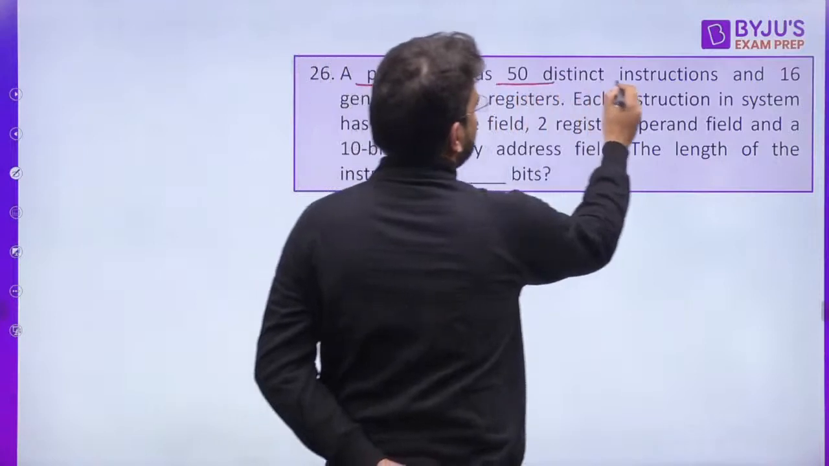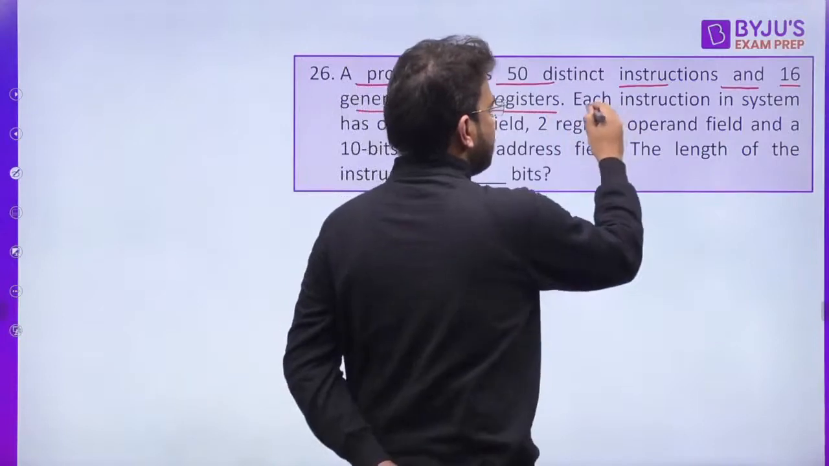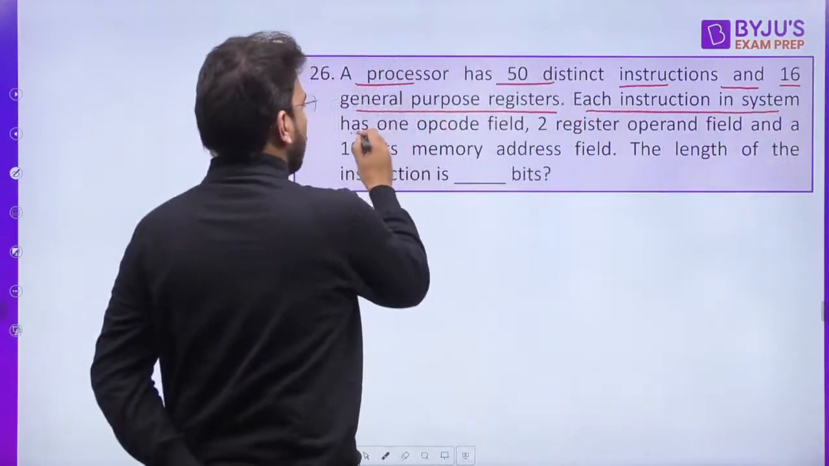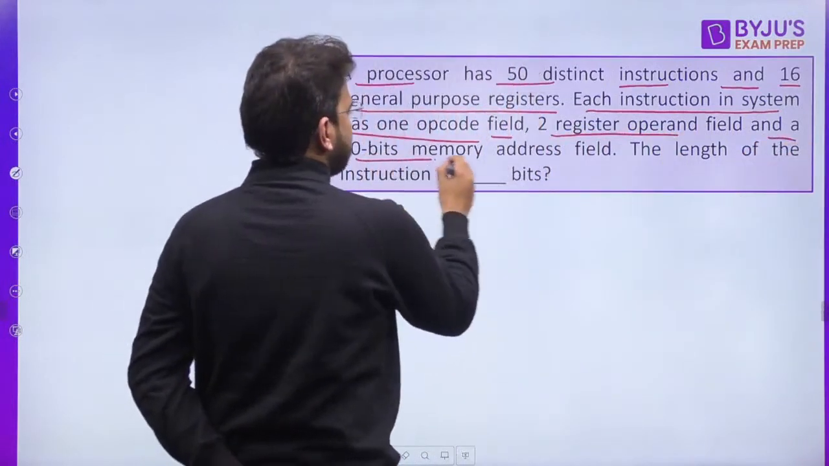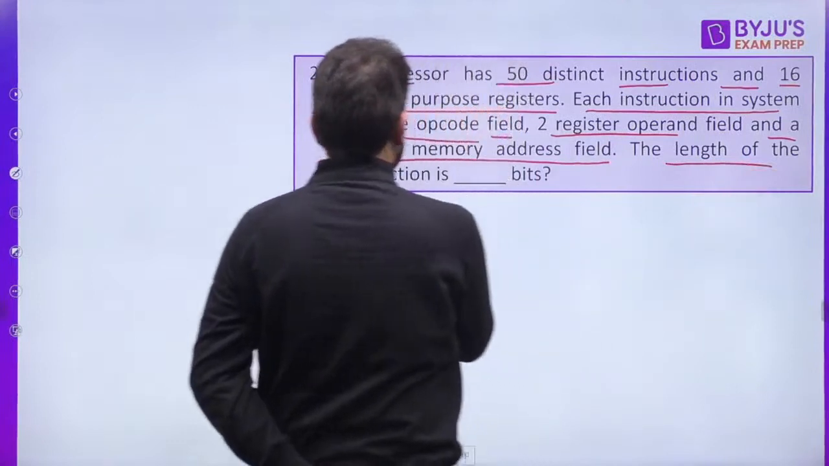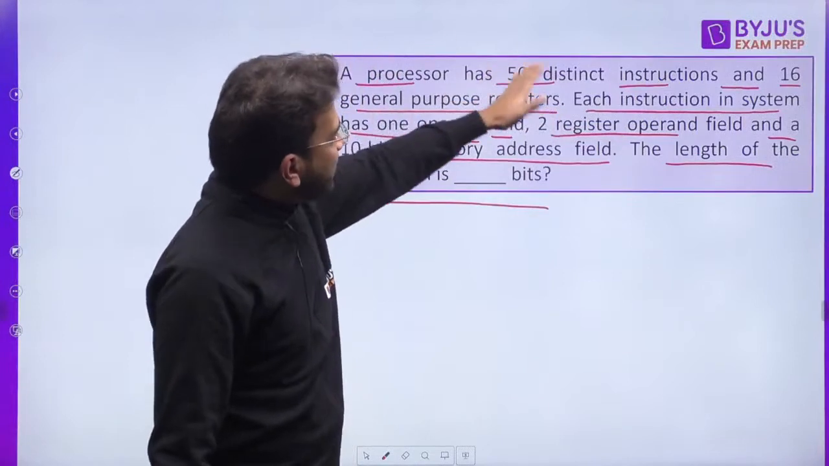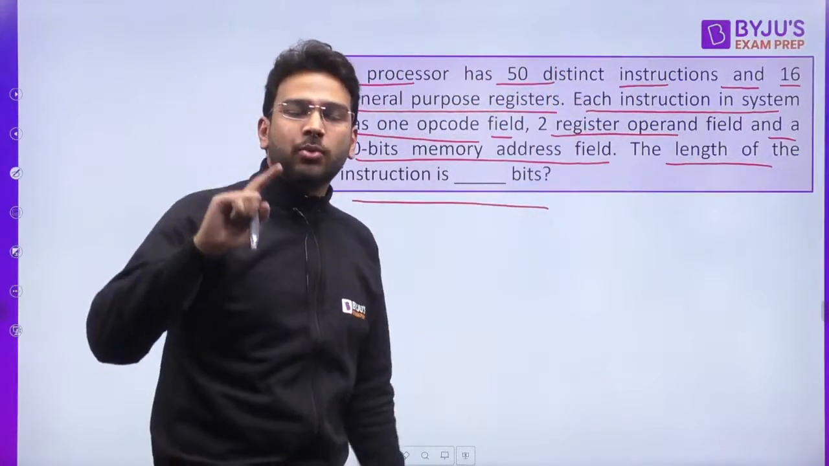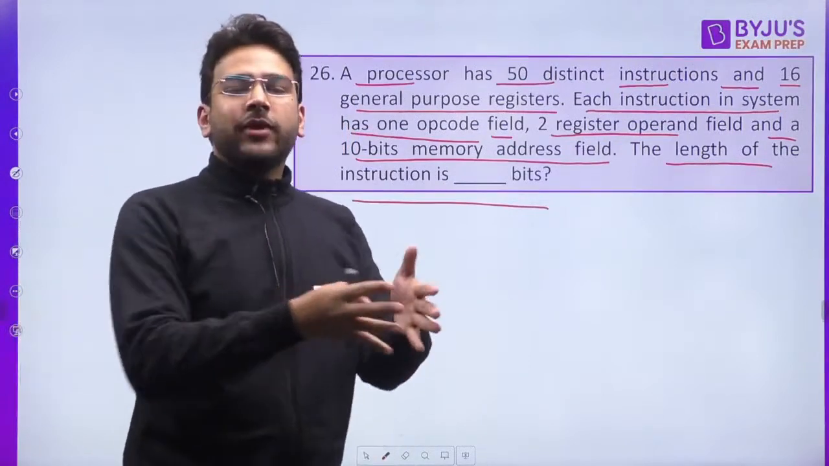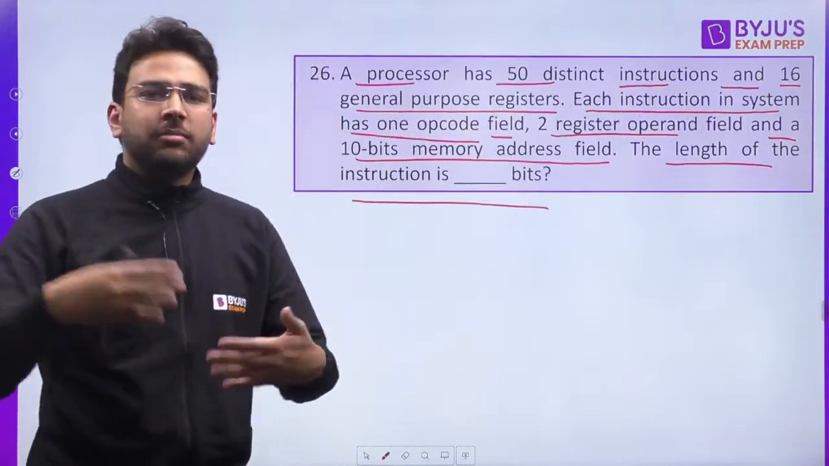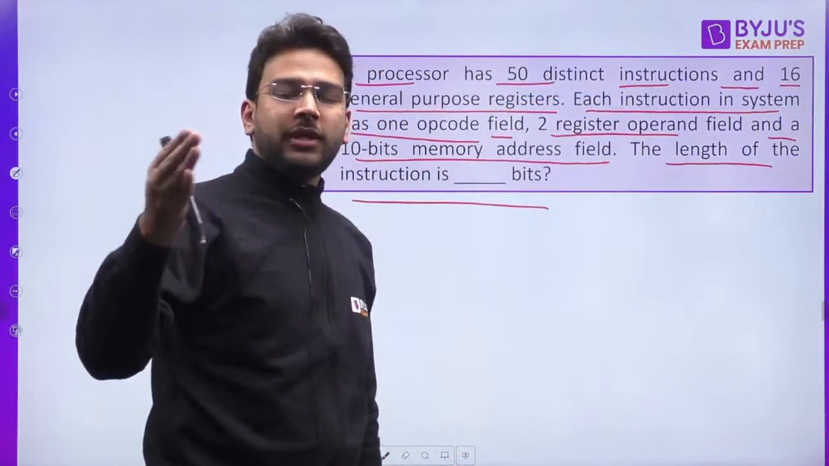A processor has 50 distinct instructions and 16 general purpose registers. Each instruction in the system has one opcode field, 2 register operand fields, and a 10-bit memory address field. The length of the instruction is dash bits. If a processor has 50 distinct instructions, that means it can support 50 distinct types of operations, for example addition, multiplication, division, and there can be so many, right?